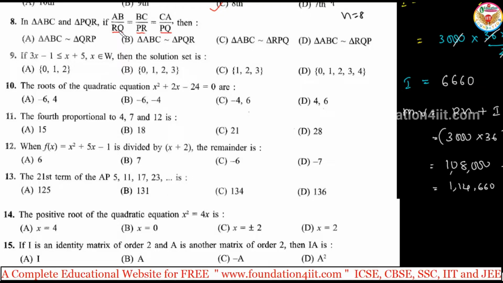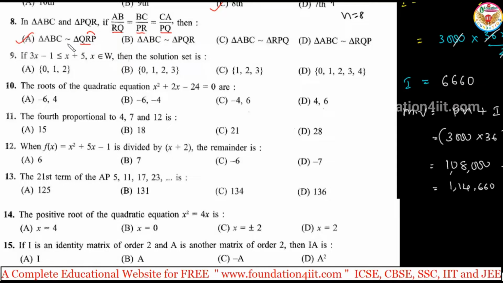QR or RQ, both are the same, it's matching. Next, for the second, the last two letters of BC, here the last two letters RP or PR, same, right? And CA, first and last letter. So PQ, yes, first and last letters matching. So option A.